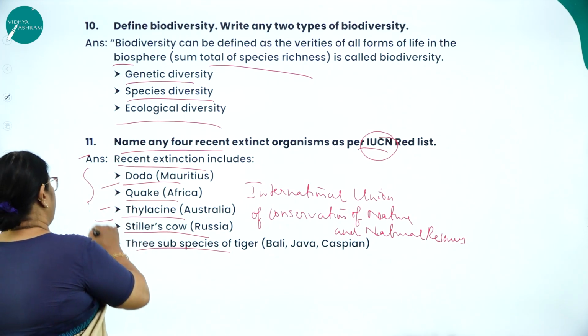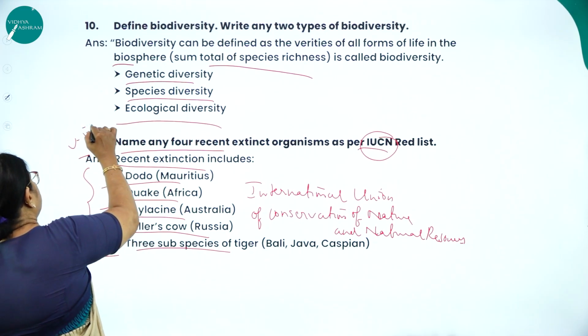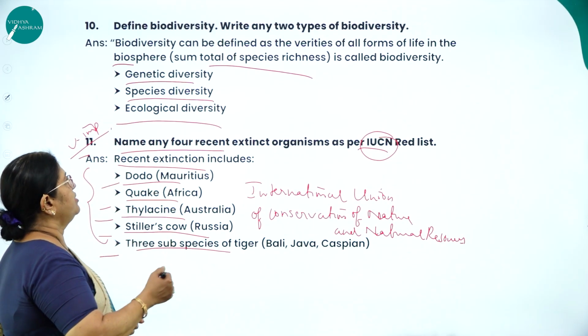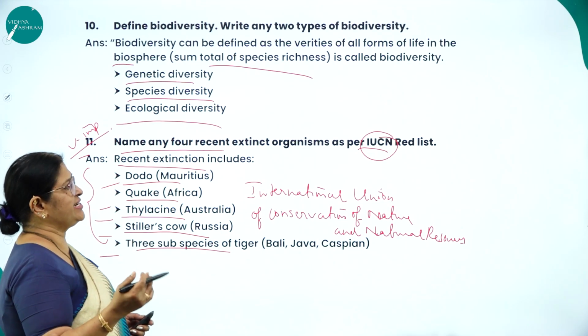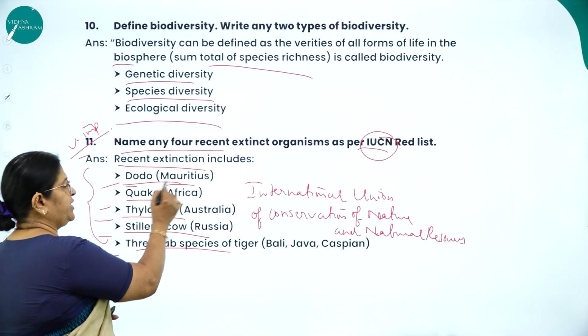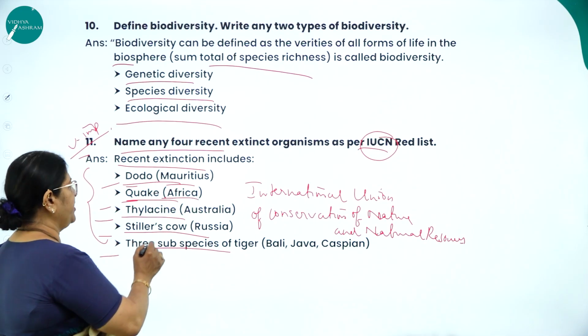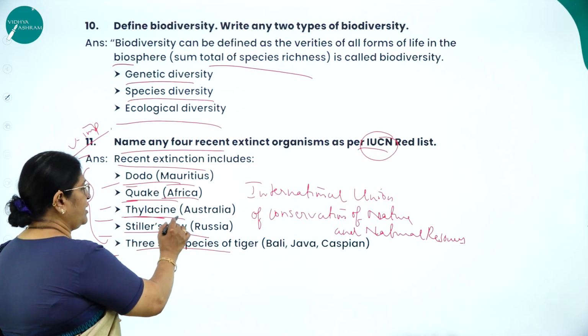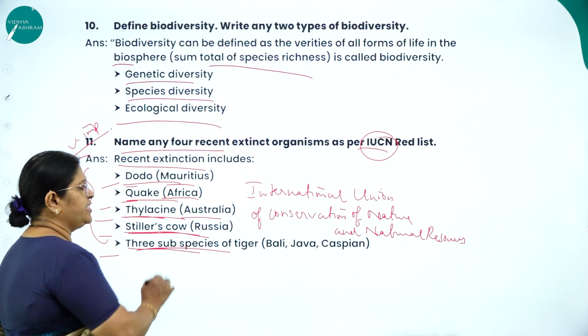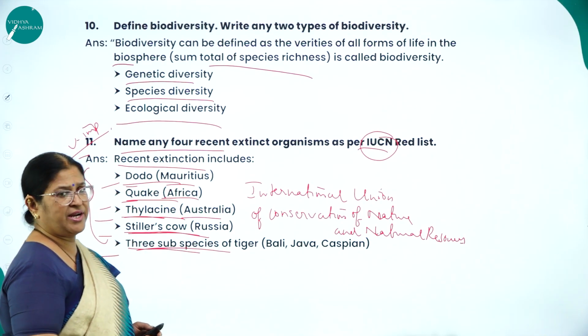This is a very, very important question. So it is like a guarantee question for you all. Name any 4 recent extinct organisms as per the IUCN Red List. Dodo from Mauritius, quagga from Africa, then thylacine from Australia, Steller's sea cow from Russia, 3 subspecies of tiger: Bali, Java and Caspian.